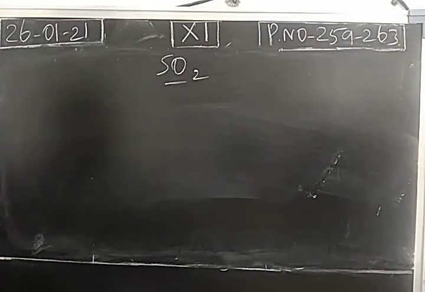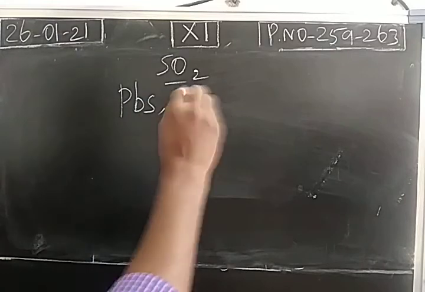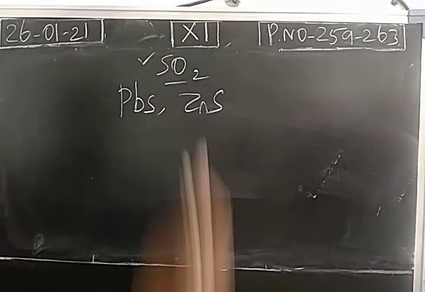So we have petrol, diesel, LPG, and wood, and many fossil fuels are there, like coal, petroleum. So due to the burning of fossil fuels, and we do roasting of sulfide ores like galena or zinc blende. So these sulfide ores will be roasted. In all these process, sulfur dioxide is produced.